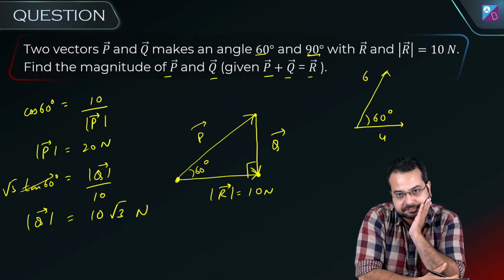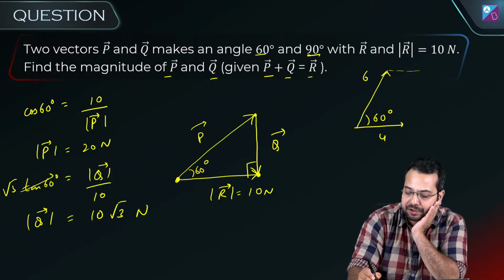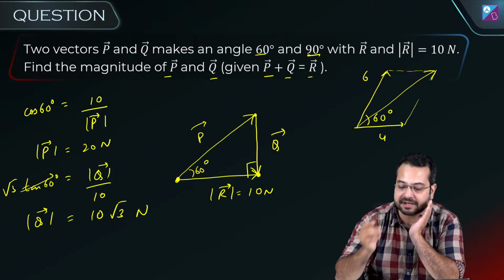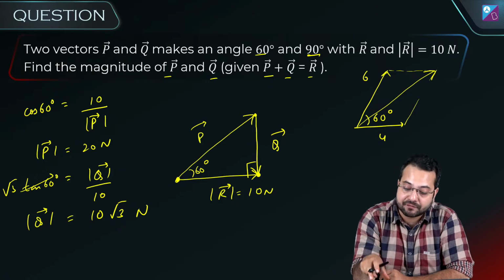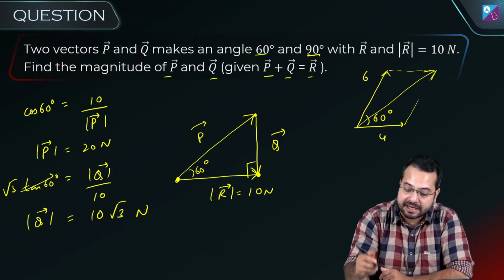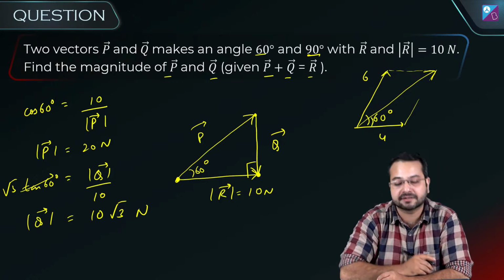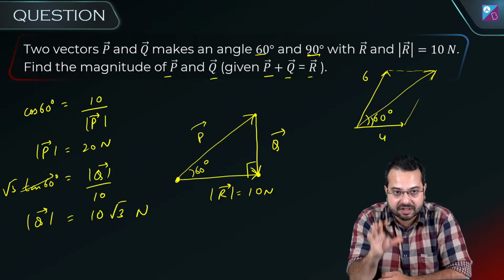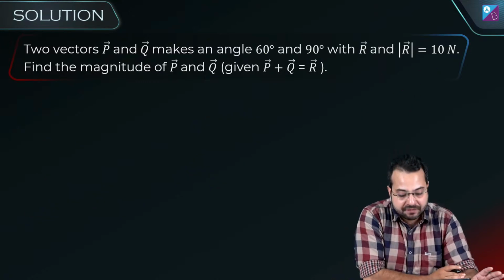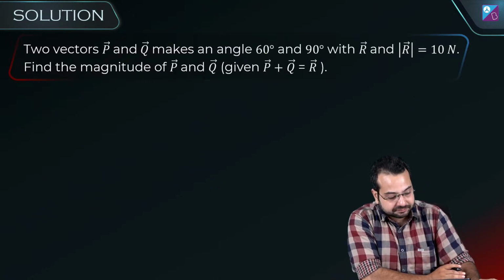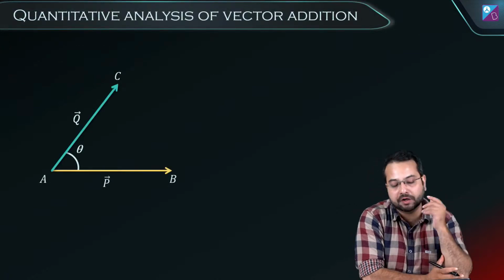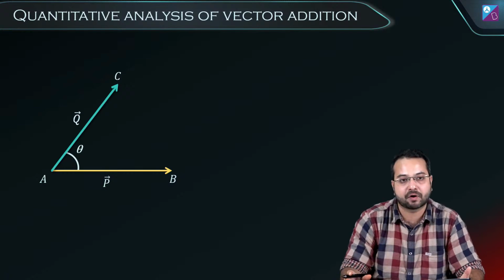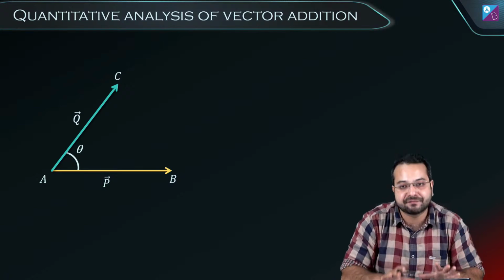Think about it. So what I'm going to do is complete the parallelogram. So this is going to be the resultant. Now the challenge is that you have to find out the length of this resultant and then you have to find out this angle. If you try to do it geometrically, it is going to be quite challenging. That is why we have something called the analytical method of vector addition. That is very, very important, and that's what I want to derive for you.